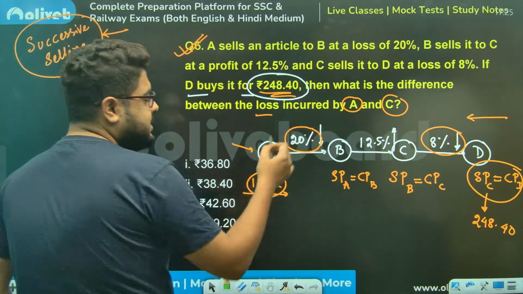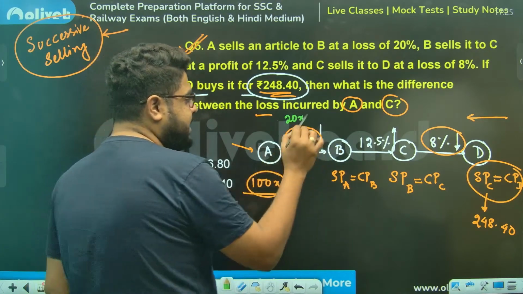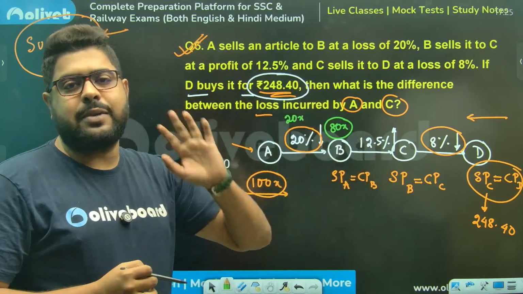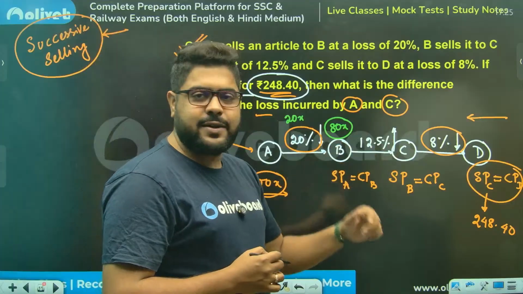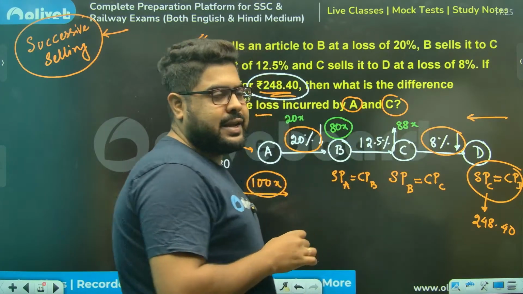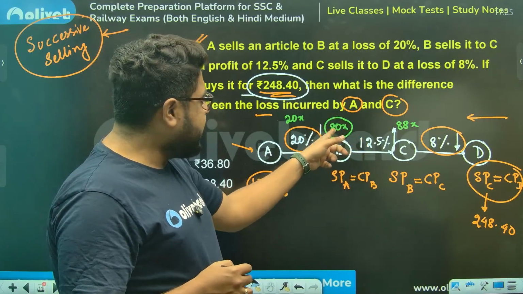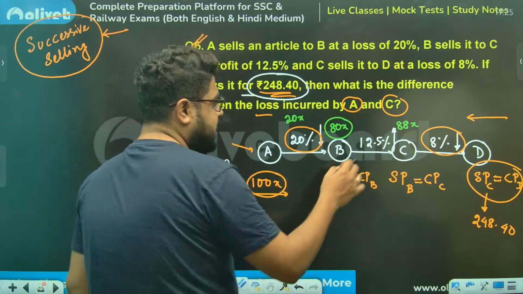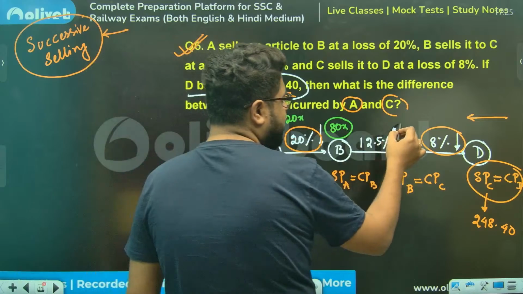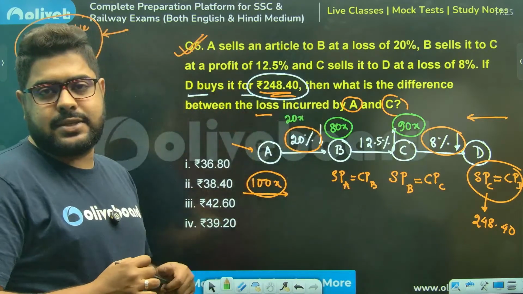So if this is 100x, then 20x is the loss here. So A will sell it to B for 80x. On that, 12.5% is 1 by 8, so that much profit. Sorry, 1 by 8 of this is 10x. So 10x profit, so the value will be 90x.